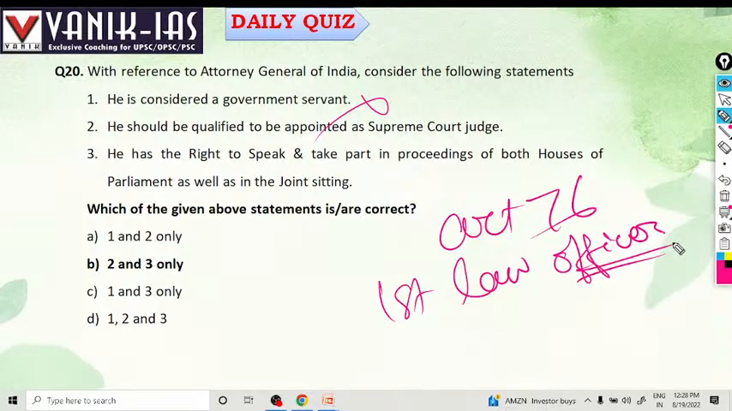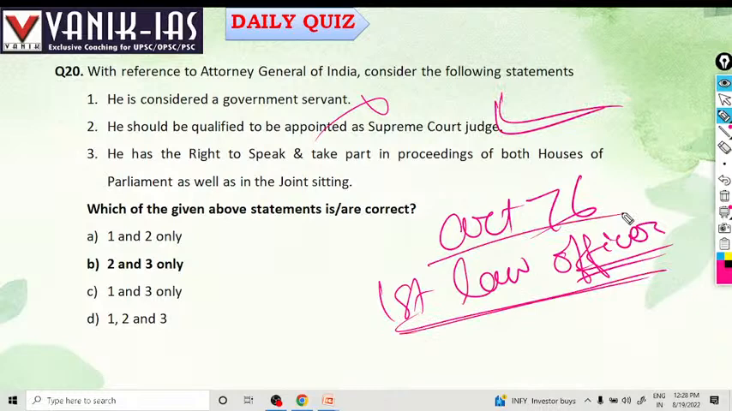He should be qualified to be appointed as Supreme Court judge. Yes, this is right. First law officer of India is appointed by the President. He works during the pleasure of the President, that is the pleasure of the Council of Ministers.